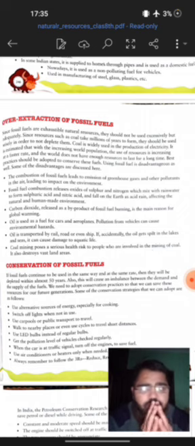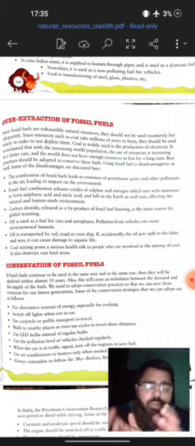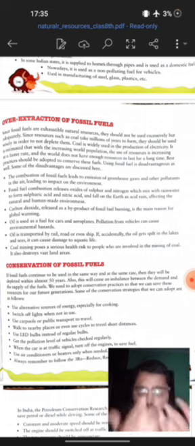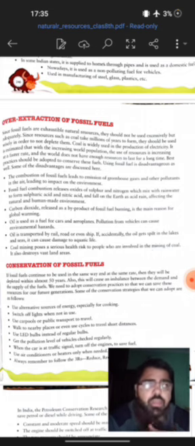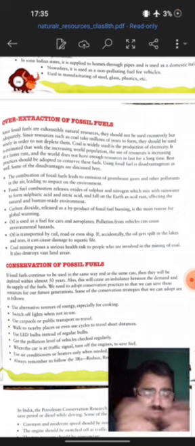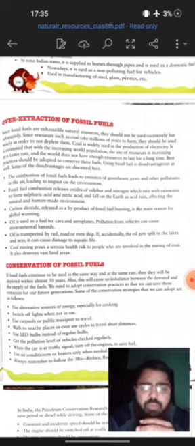There are several severe impacts of this on the environment. First, it leads to greenhouse gases. Then carbon monoxide is formed. When oil or natural gas is transported from one place to another, there might be a leakage which can result in a serious accident at the site. At the places where coal is extracted, that is, where coal mining occurs, vast land areas are affected and the biodiversity in that area is destroyed.